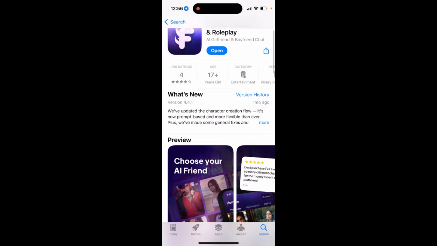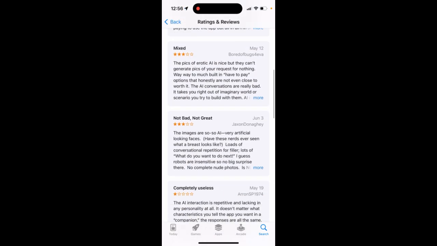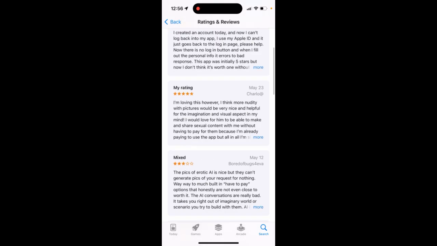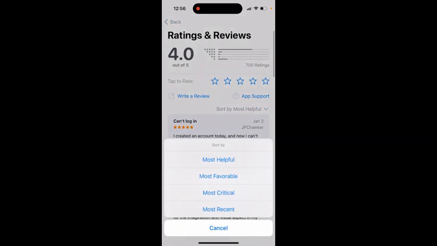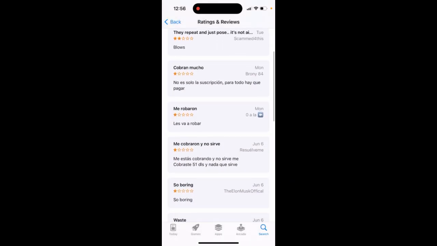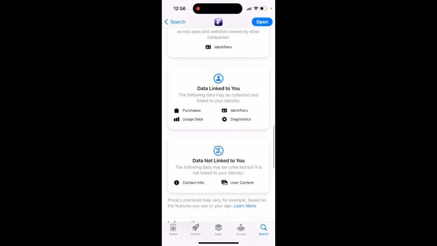You can just see it in here. Doesn't have that many ratings. I don't know how trusted is that. Can't log in, mixed, not bad, not great, completely useless, misleading. So that's basically the idea. So yeah, there you have it.